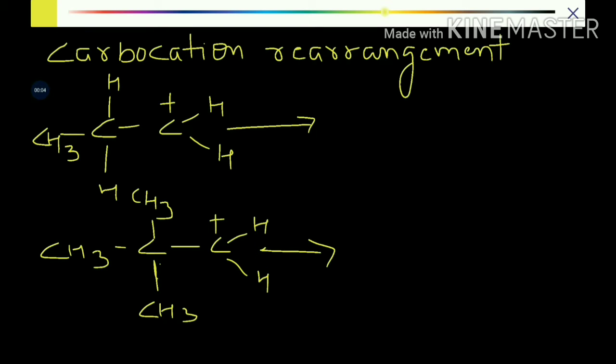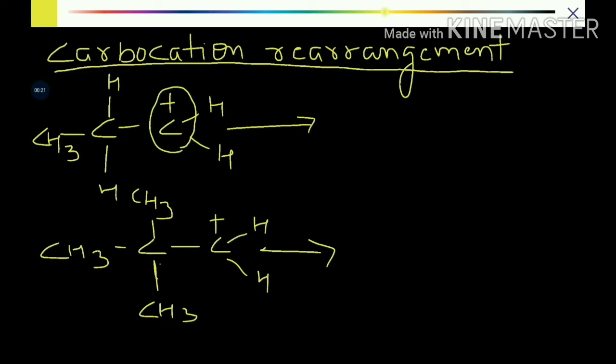My today's topic for discussion is carbocation rearrangement. That is, what is the fate of a carbocation once it is formed in any chemical reaction. So I've taken example number 1 where I have a primary carbocation which is attached to an alpha carbon. So the carbocation is primary and the alpha carbon is secondary in nature.